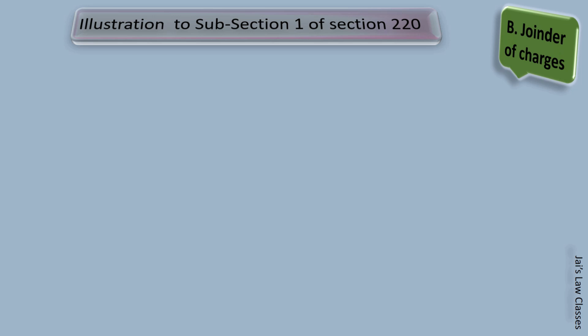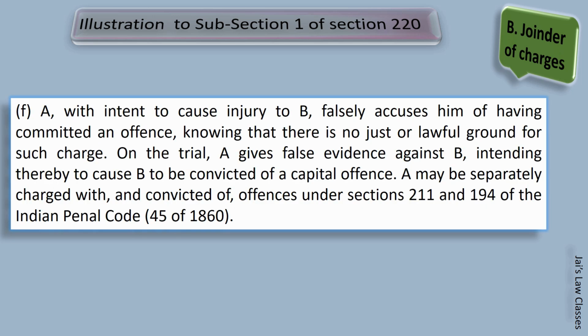Now check this illustration. A, with the intent to cause injury to B, falsely accuses him of having committed an offence, knowing that there is no just or lawful ground for such charge. We already covered such illustration, but there is a difference in this one. It says, on the trial, A gives false evidence against B, intending thereby to cause B to be convicted of a capital offence. This is serious. This is a serious matter now. He gave false evidence so that B can be convicted of a capital offence. I don't think anyone can forgive that.